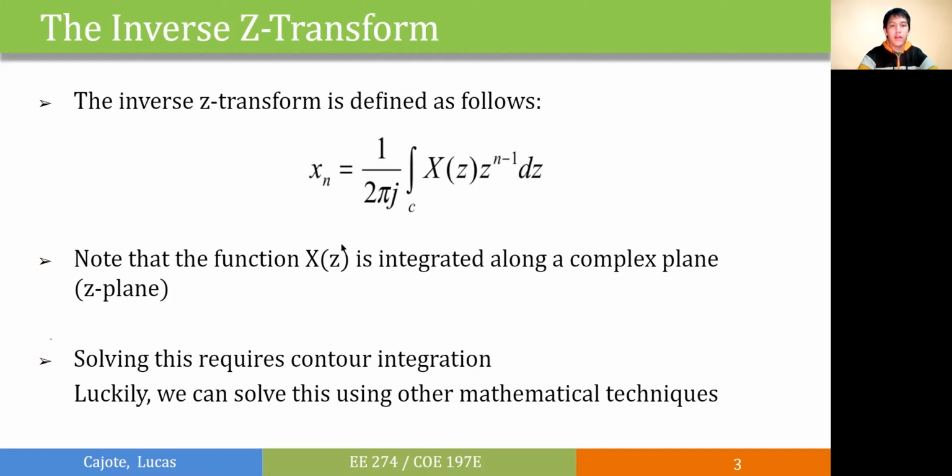Take note that here, we need to integrate X of z along a complex plane, and that requires contour integration, which will be tedious to solve. In this lecture, we'll discuss two mathematical techniques which will allow us to solve for the inverse transform without going through this definition.